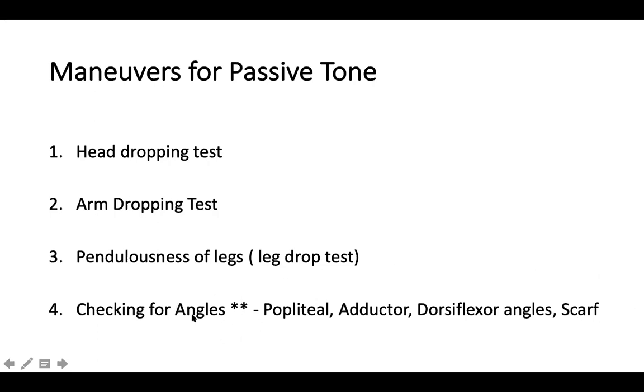And then all of you know, for a newborn or for very small babies less than 3 months, you have to check for the angles. You have to abduct the hips and see the angles in the popliteal fossa. These are called popliteal angles, adductor angles, and dorsiflexor angles. And you have to check the scarf sign.